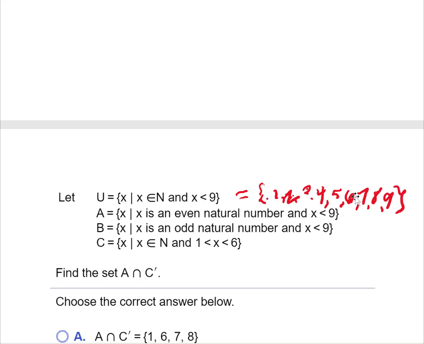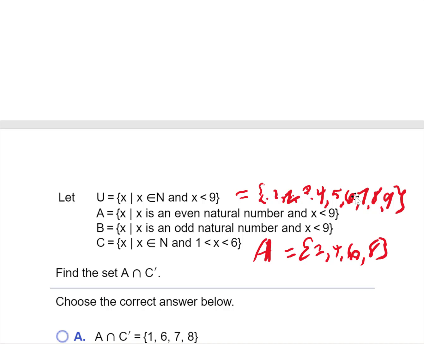And we want to deal with A intersects C complement. So let's go ahead and write out what's in A. A is an even natural number less than 9. So A is going to have 2, 4, 6, and 8.